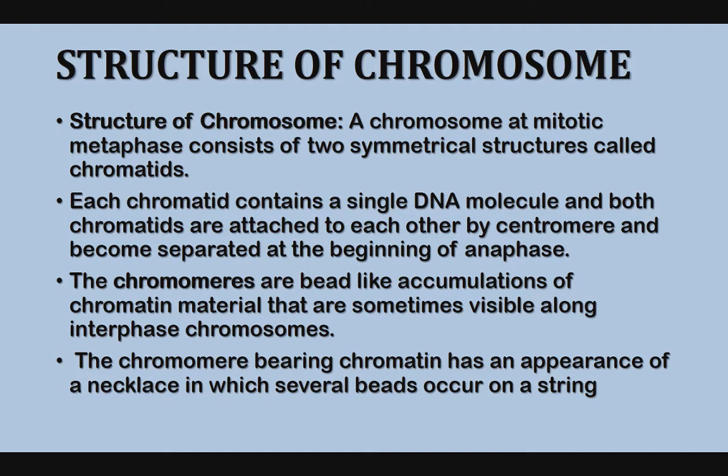The chromosomes are bead-like accumulations of chromatin material that are sometimes visible along interphase chromosomes. The chromosome-bearing chromatin has the appearance of a necklace in which several beads occur on a string. Chromatin is the clumpy, highly coiled form of the chromosome. It is the inactive form of the chromosome. Whenever it enters into division, only then can we observe the chromosome structure clearly.